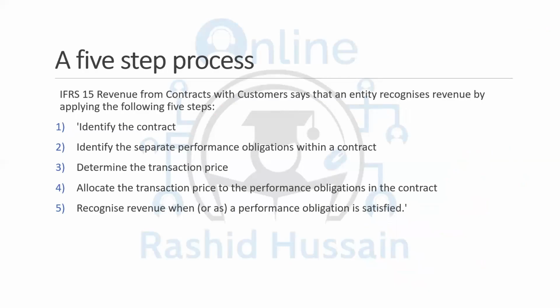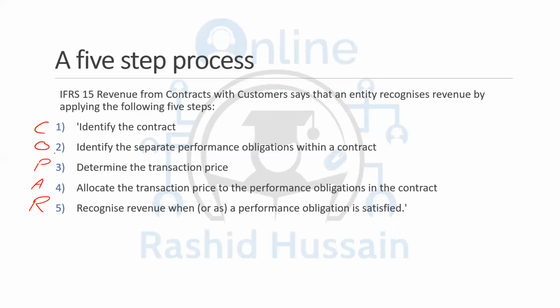Now, the important thing is that IFRS 15 describes the 5-step criteria to record the revenue. It's a 5-step model. And the mnemonic, the acronym to learn that 5-step model is COPAR, C-O-P-A-R. C stands for the contract.